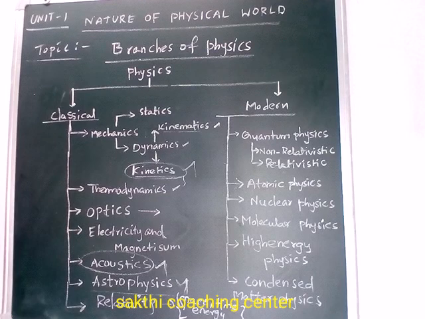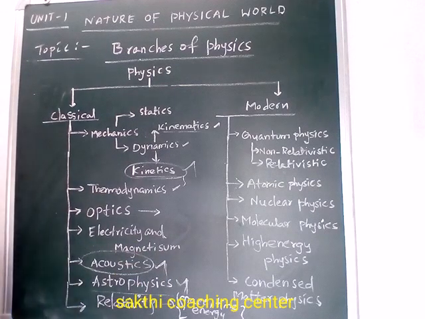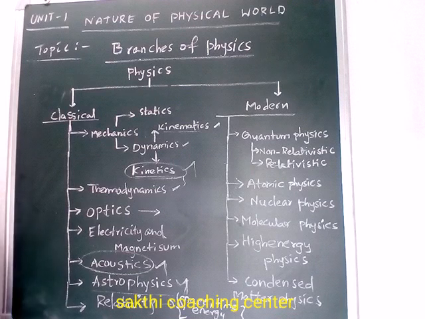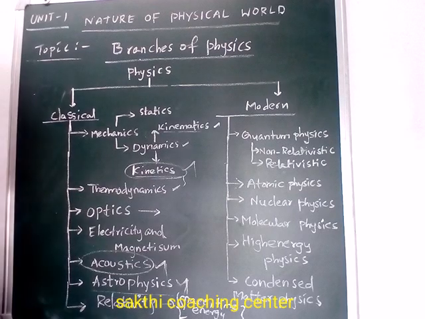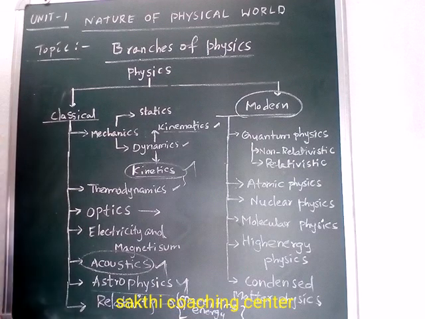Right. So mainly those are all classical mechanics. Those are called classical mechanics, or classical physics. Next one is modern physics. What is modern physics? Modern physics refers to the concepts in physics that began at the beginning of the 20th century. What started in the 20th century is modern physics, right?